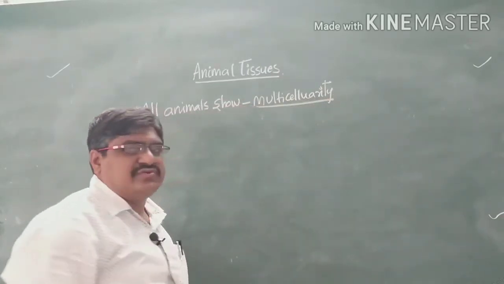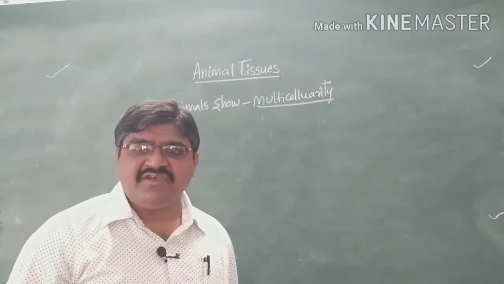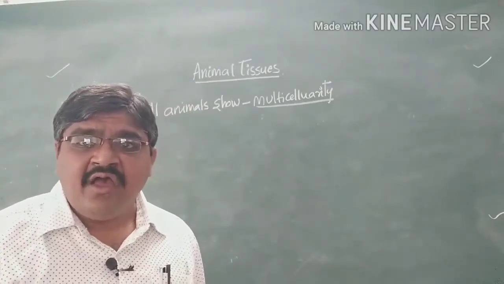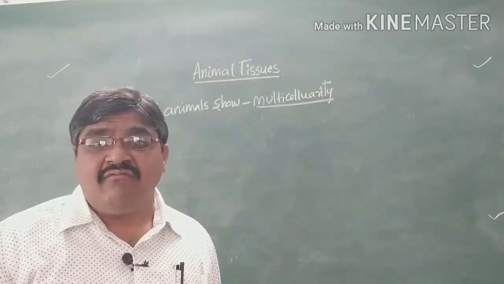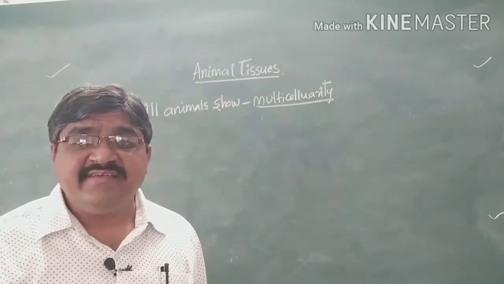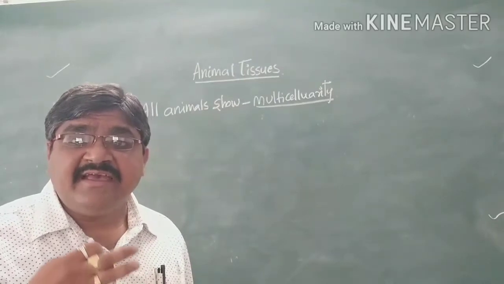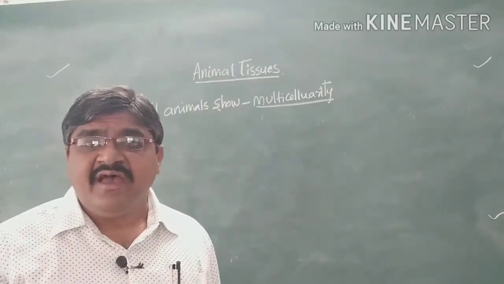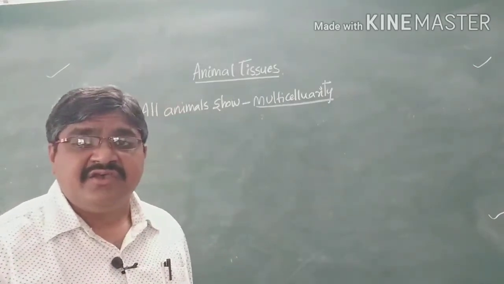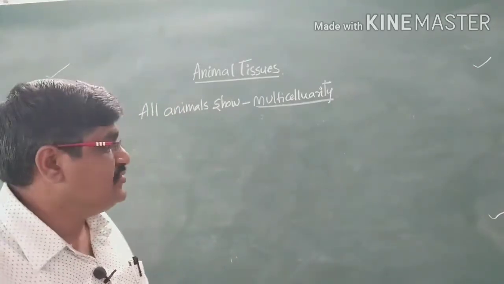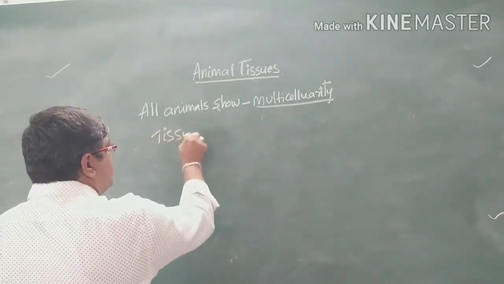Multicellularity means all organisms are multicellular, having more than one cell. Due to the presence of more than one cell, these organisms are called multicellular, and the fundamental feature here is the presence of tissues.